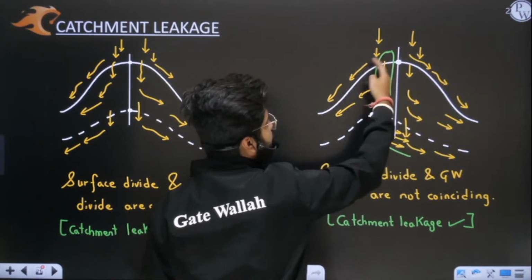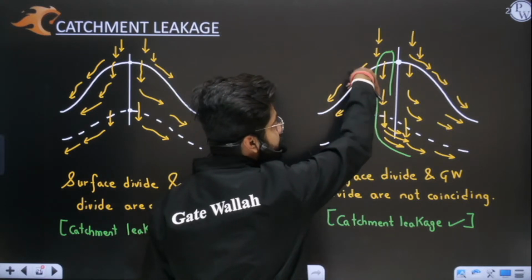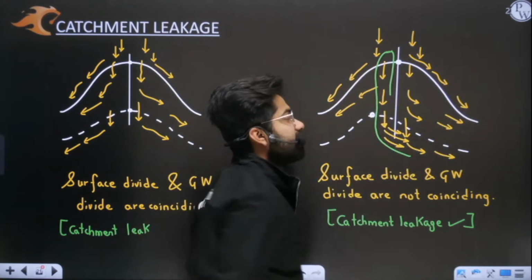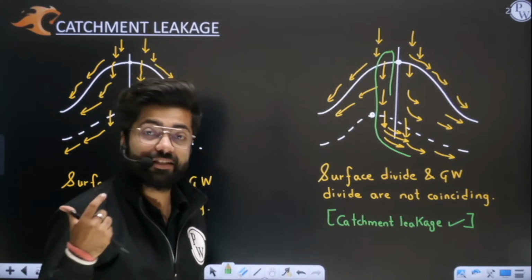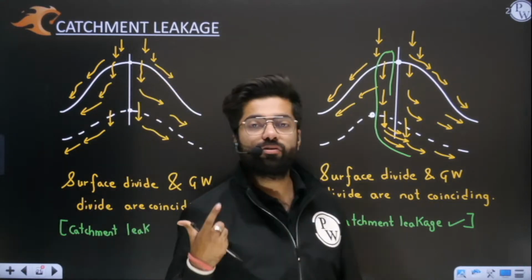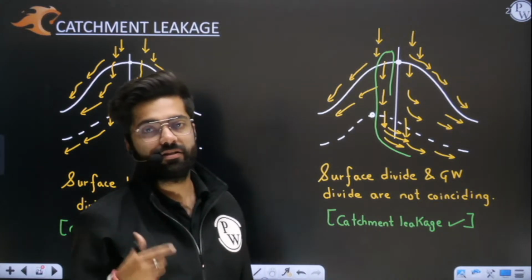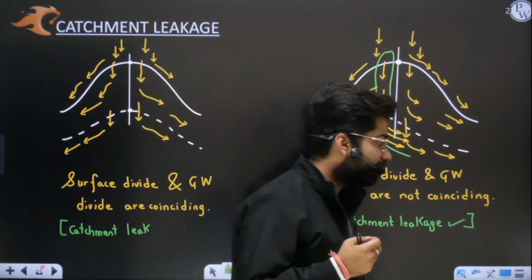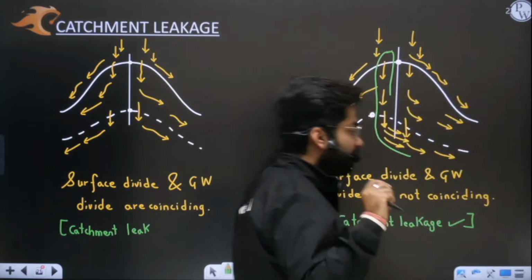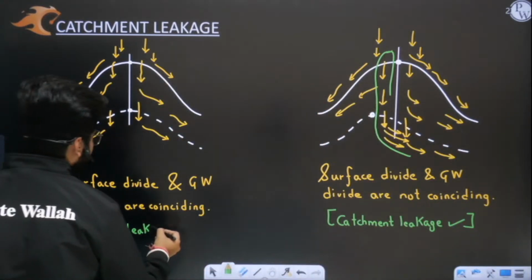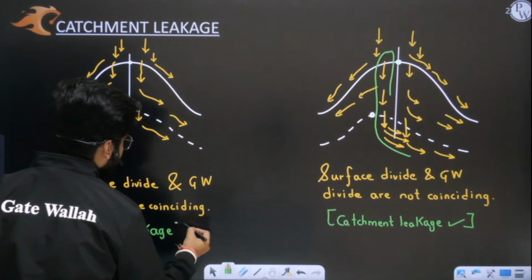See, this water has flowed into this catchment area, but still some water is leaking into the adjacent catchment area. That's why the term catchment leakage. So this volume of water which is leaking into the other catchment is termed as catchment leakage. Yes or no? Okay, understood? Very good. I hope this is clear to you. So this is your catchment leakage.